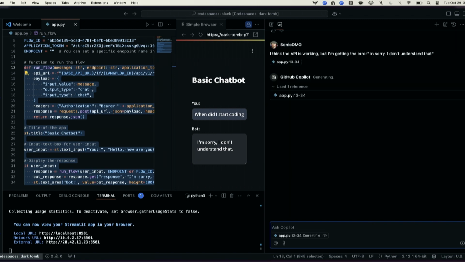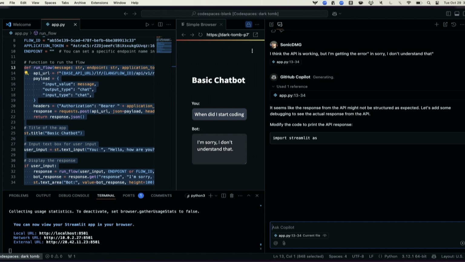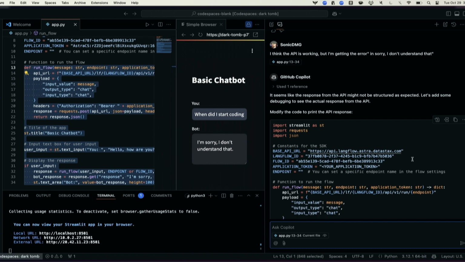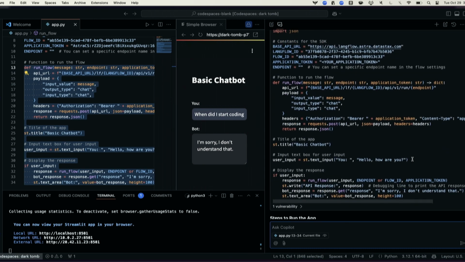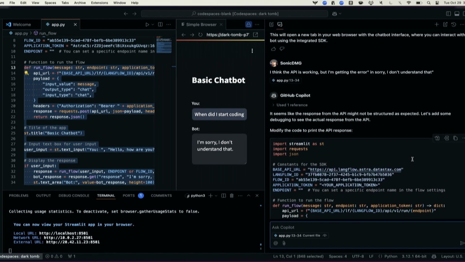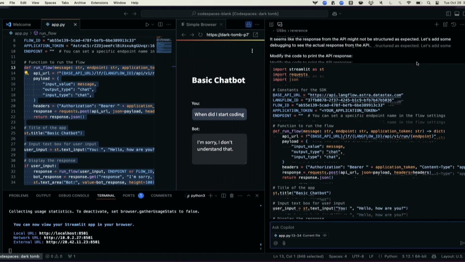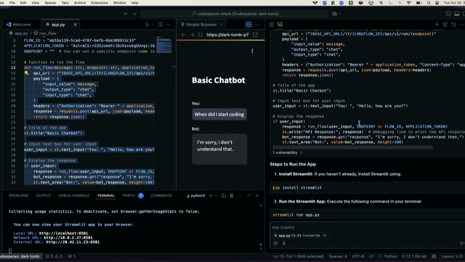Maybe it's because the endpoint is missing on line 10. Oh, no, that's actually another way that I'll talk to in just a moment. Thank you for pointing it out. So here's what it does though. Check this out. So it says in here, oh hey, looks like maybe there's something up with the response. Let's add some debugging, right? So this is something where I really like this part of Copilot, especially if you run into trouble or have errors or something like that.